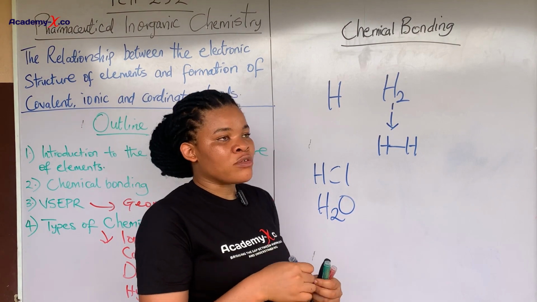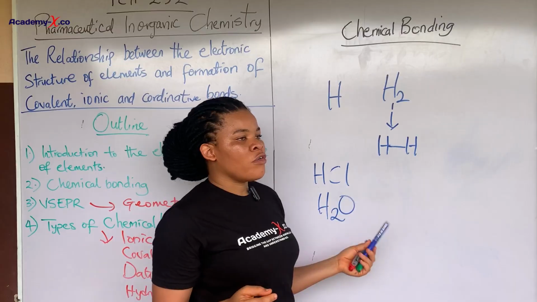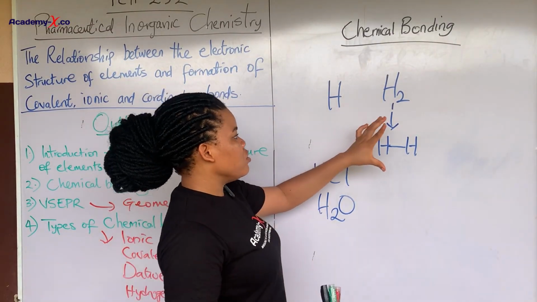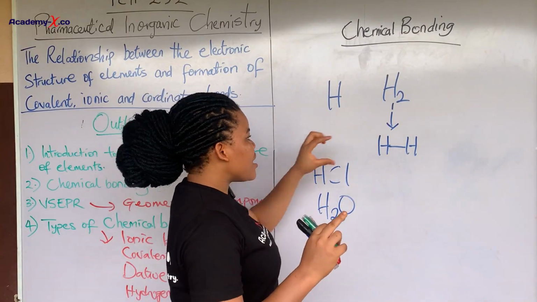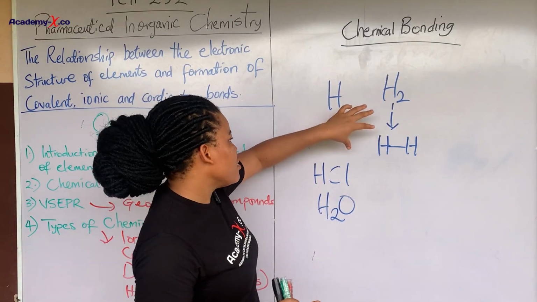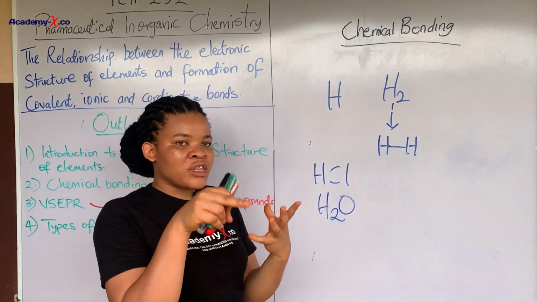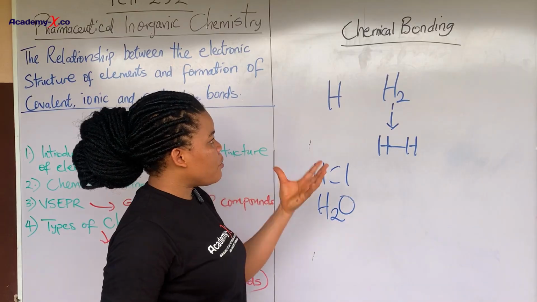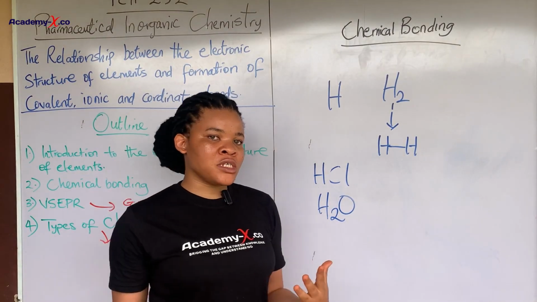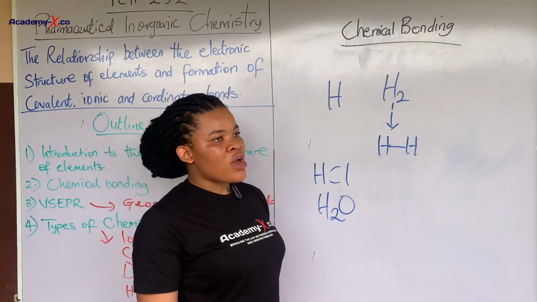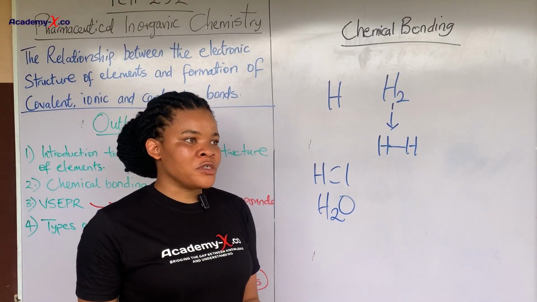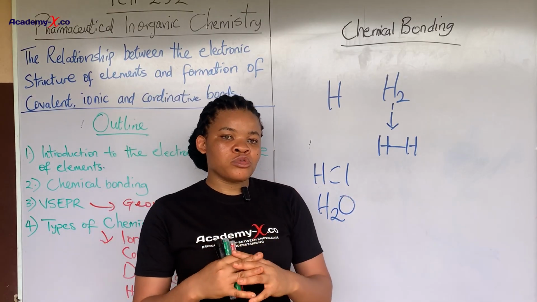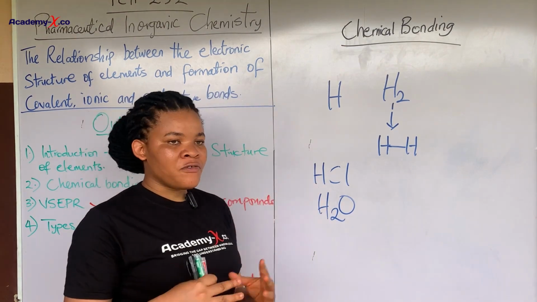And remember what I said when I was describing the electronic structure of the atom, that our focus will be on the valence shell, because that is the one that actually takes part in this interaction. The electrons on that valence shell, they are the ones involved in bonding. Now, in bonding, we talk about forces. There are forces involved. We have attractive forces and repulsive forces. Now, the attractive forces are those ones that bring the atoms together. And then we also have repulsive forces.